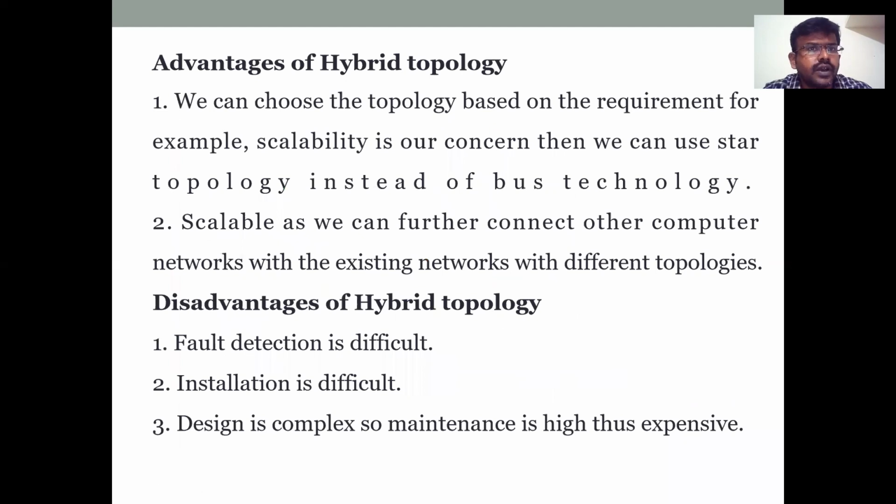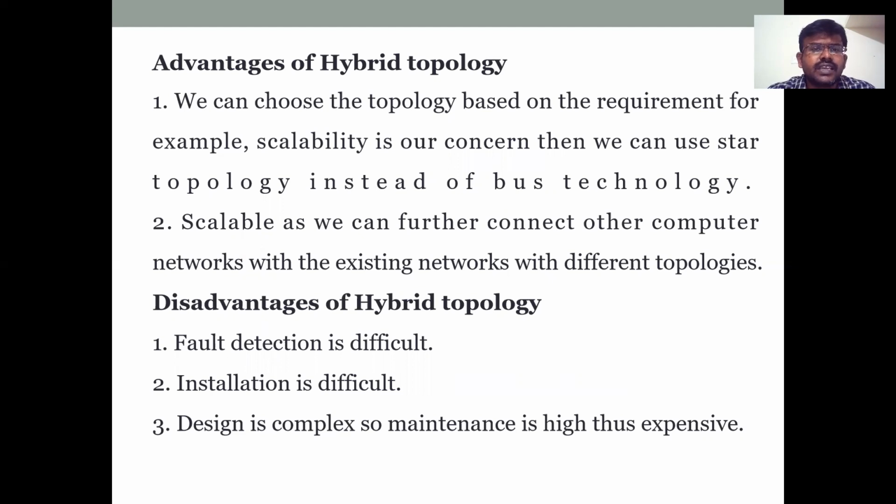Next, advantages of hybrid topology. We can choose the topology based on the requirement. Here is an example: scalability. If scalability is our concern, then we can use star topology instead of bus topology. Suppose there is some other concern, we can use some other topology instead of bus or star topology. So it fully depends on the requirement.